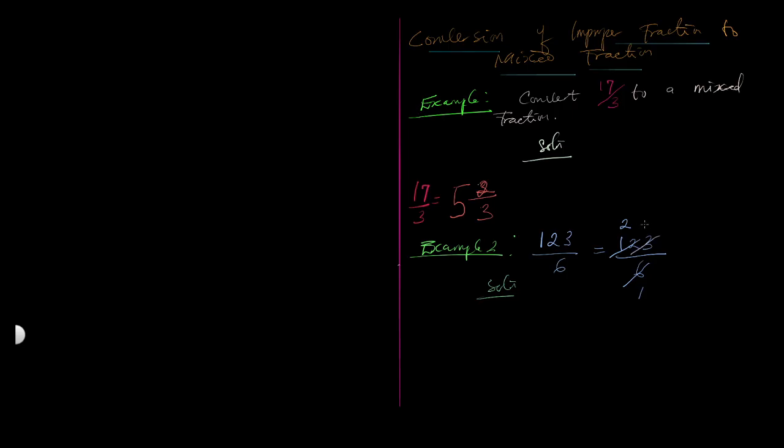Into this 3, how many times? 0 times, and since we're looking for 3, 0 times remainder 3. 6 cannot go into 3, so it's 0 times, but since we're looking for that 3, remainder 3. Now, the 20 here will become our whole number, the 3 will become our numerator, and 6 remains. That is the answer.